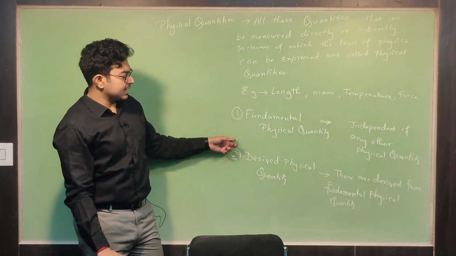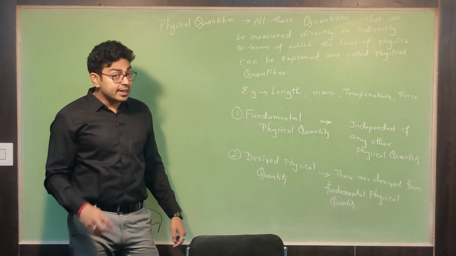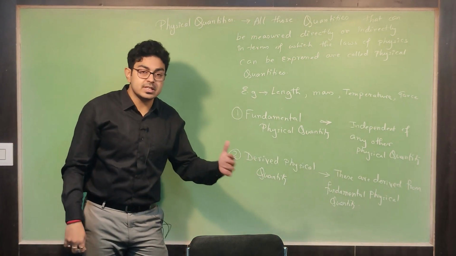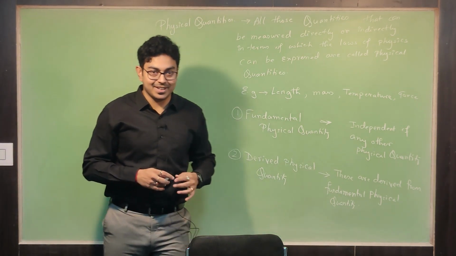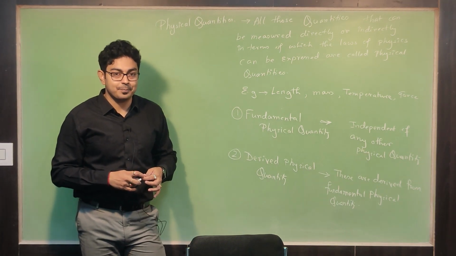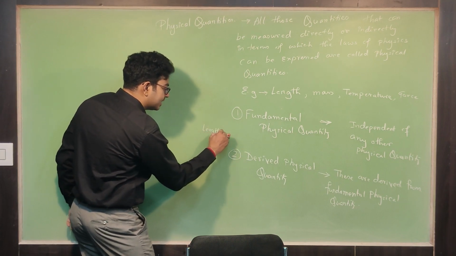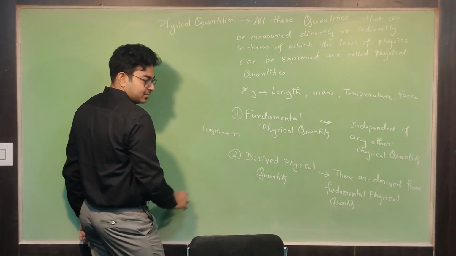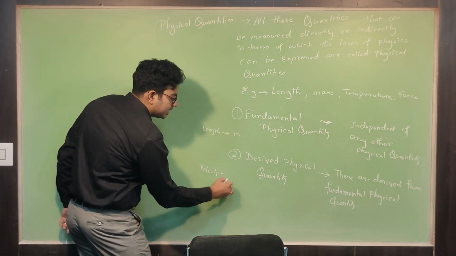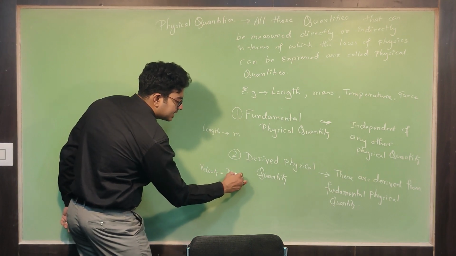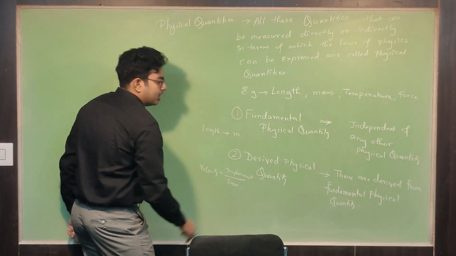First of all, you understand fundamental physical quantities. Now when I'm talking about a derived physical quantity, let me give you an example. If I'm talking about velocity, what unit are you going to use? You are going to use meter per second, right? So when you are measuring length, you are using only meter. But when you are measuring velocity, what is velocity? Velocity is displacement by time.